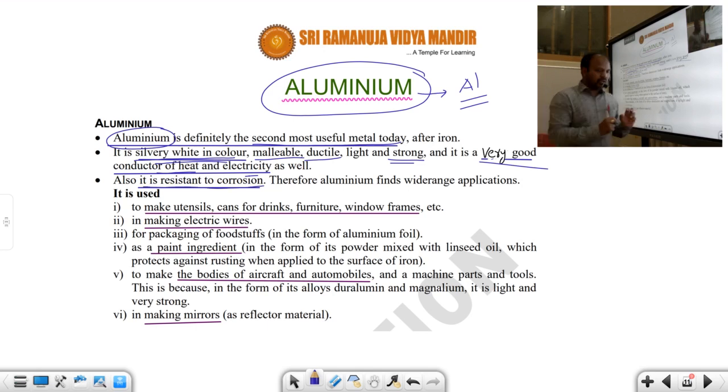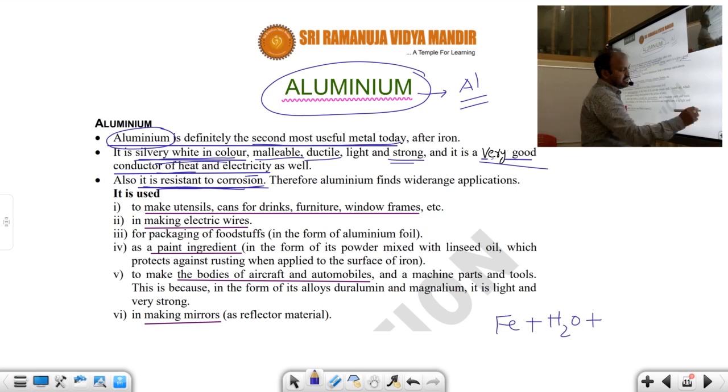That means, for suppose you keep iron in damp air, rusting takes place in a couple of days. But in the place of iron, if you use aluminium, it resists corrosion, so rusting does not take place. Aluminium does not rust. But iron will rust in a couple of days, because iron is in damp air. Damp air means moist air.